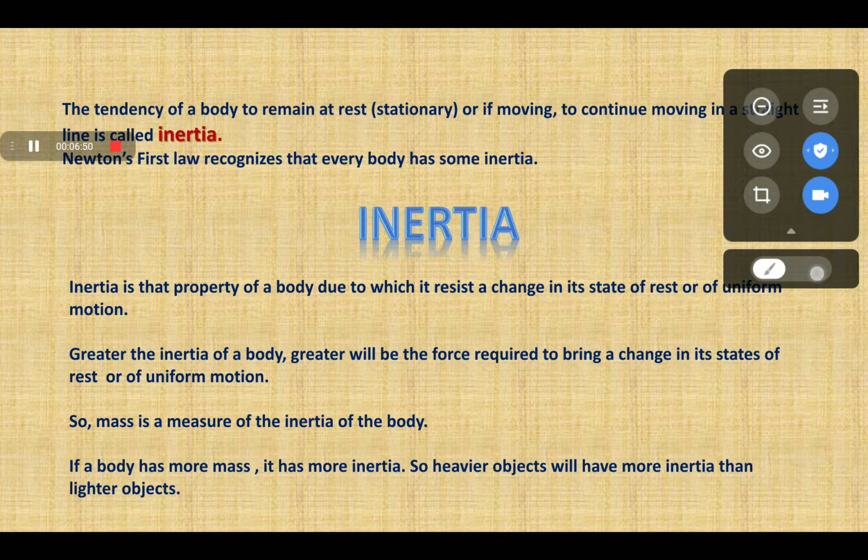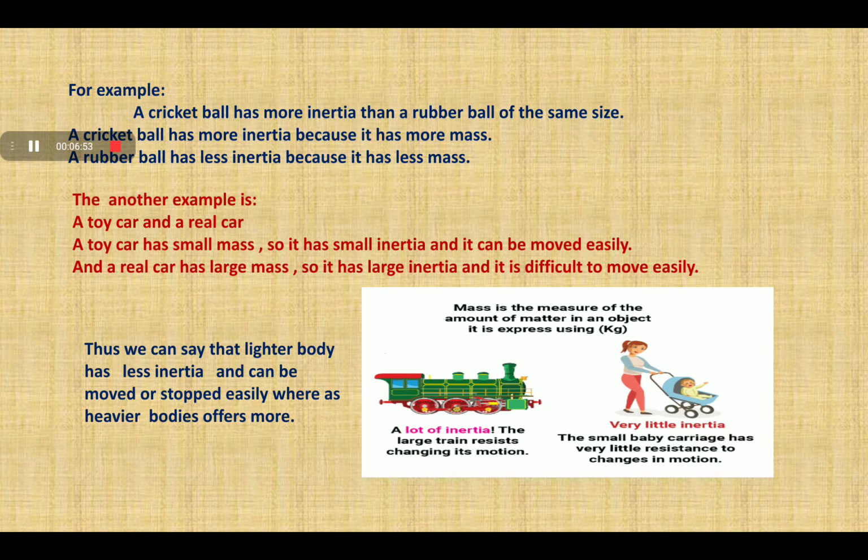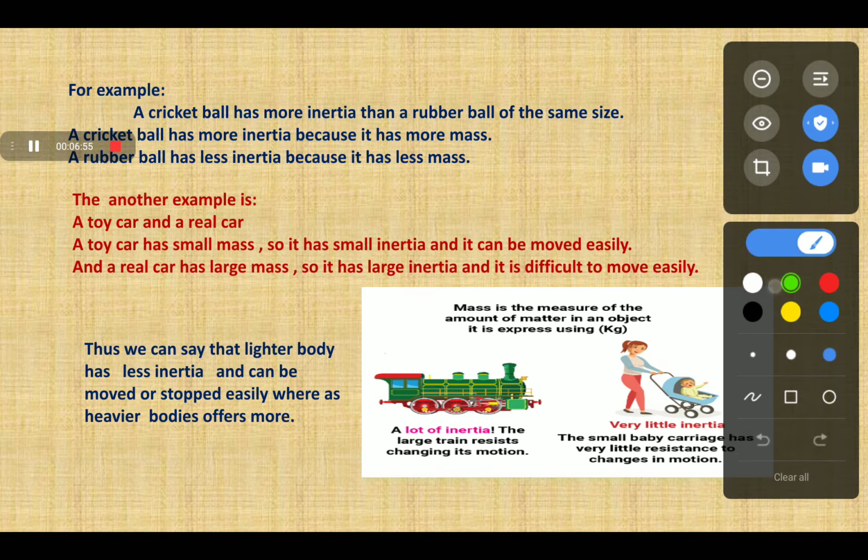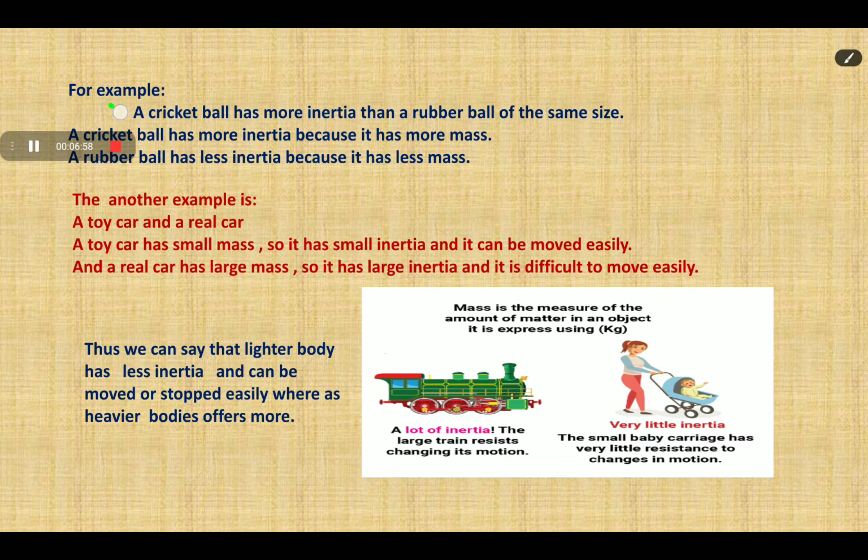For example, as you can see, take a cricket ball and a rubber ball of the same size. The cricket ball has more inertia and the rubber ball has less inertia. The cricket ball has more inertia because it has more mass, and the rubber ball has less inertia because it has less mass. So, the inertia of an object is measured by its mass.